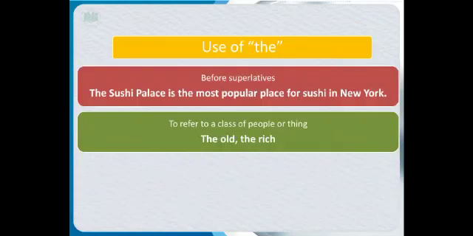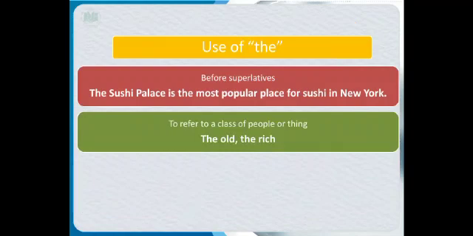We also use the before superlatives. The Sushi Palace is the most popular place for sushi in New York. So here I have used the with the Sushi Palace, and I also have used the with the most popular place. The most popular is the superlative. So with the superlative, I am going to use the here.